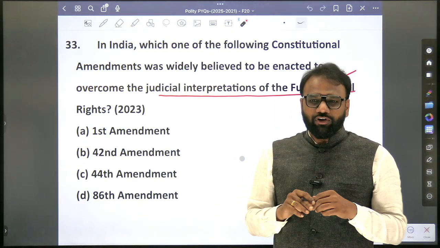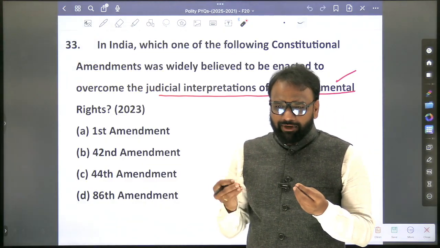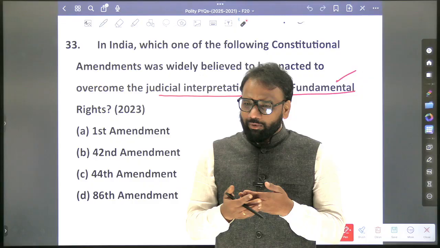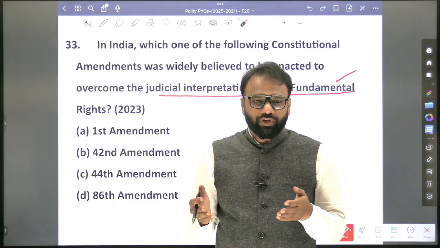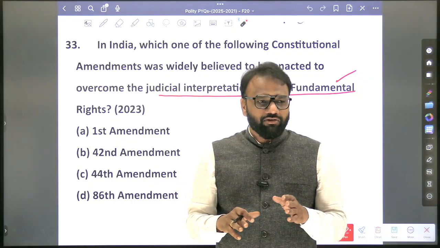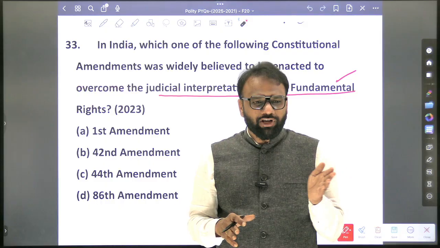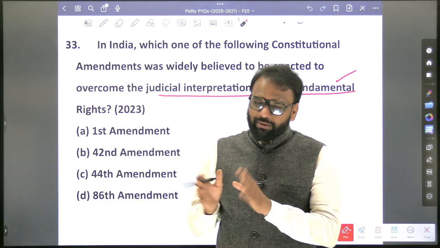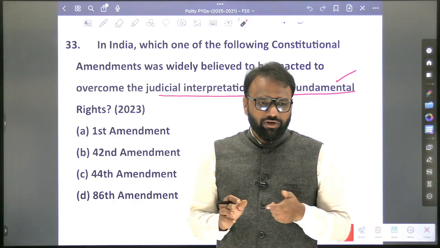But out of curiosity, what will we do? Will we prepare all the amendments, from 1 to 106? No. We will focus on the recent amendments, starting from 100: 100, 101, 102, 103, 104, 105, 106. We shall focus on these amendments and what they deal with.